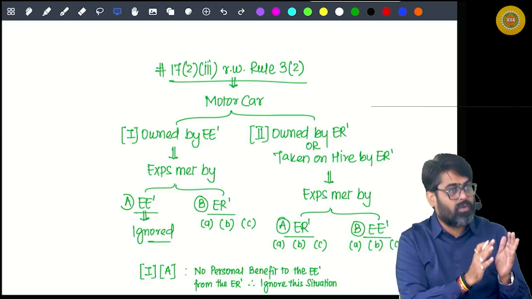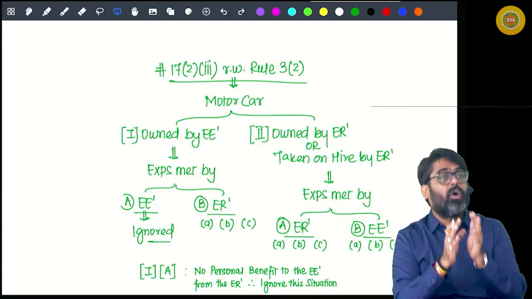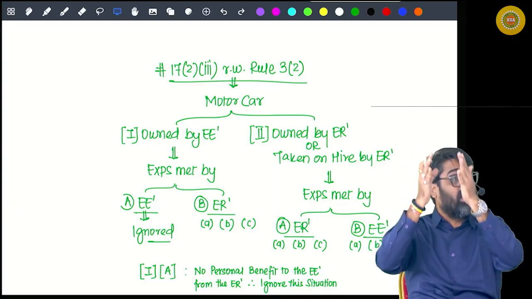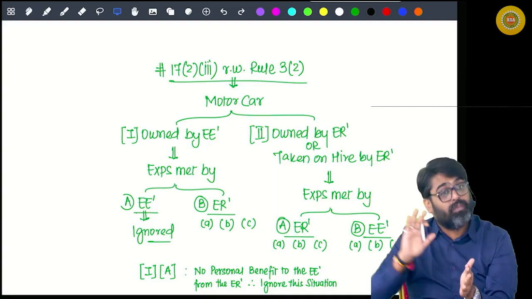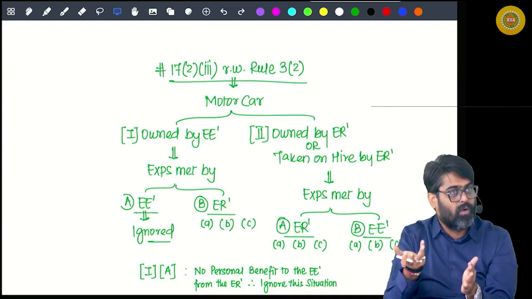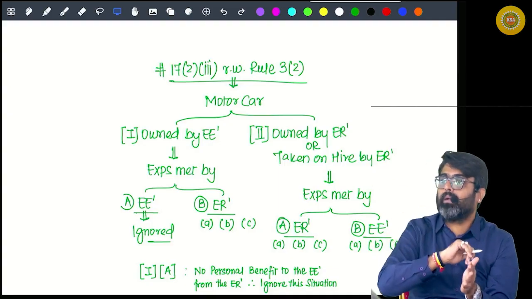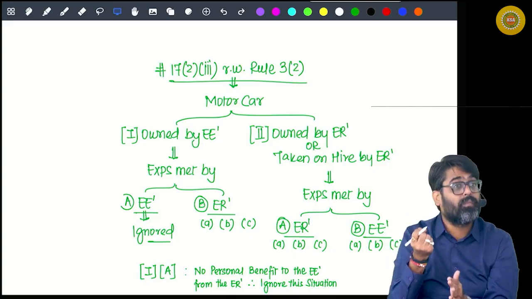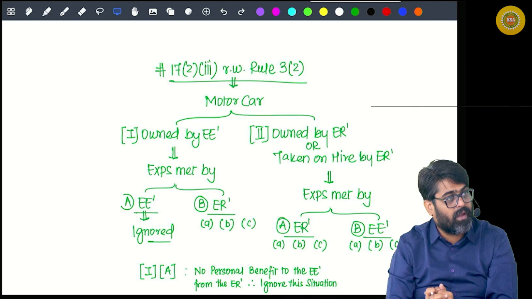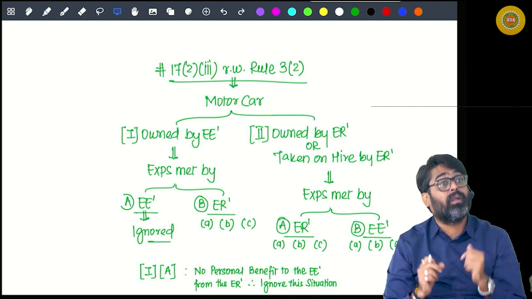The amount of expenses of his motor car met by the employer. Yes or no? If the employer would not have met it, who would have to meet that? So the employee is saving that amount. Isn't it a benefit for the employee? What is the amount of benefit?